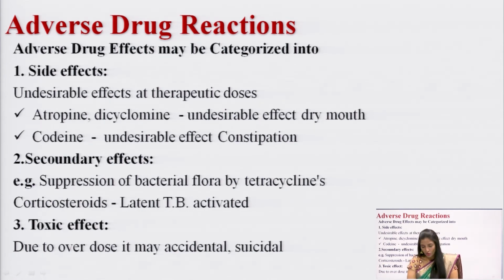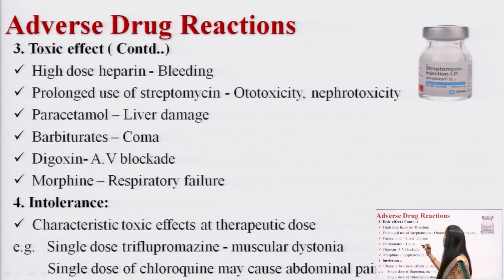And the third one is toxic effect. The toxic effect of a drug may sometimes be suicidal or sometimes accidental. Here we will see the toxic effects. If you give a high dose of heparin, which is an anticoagulant drug, the toxic effect you can see is bleeding.